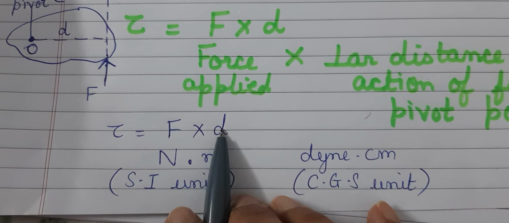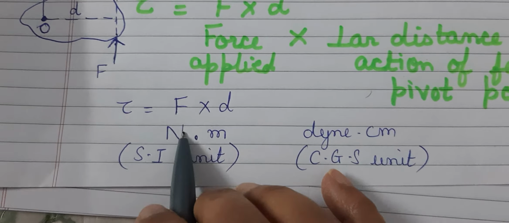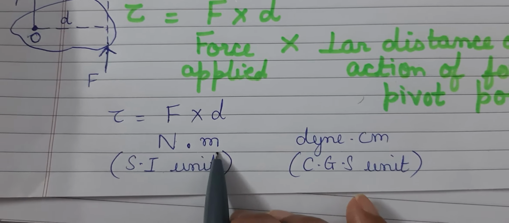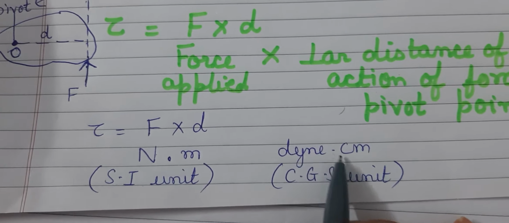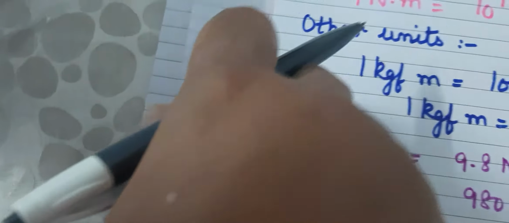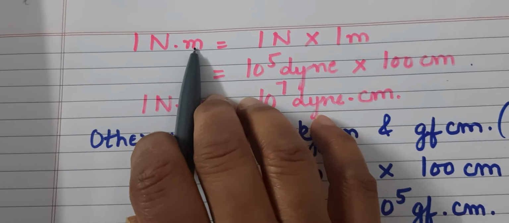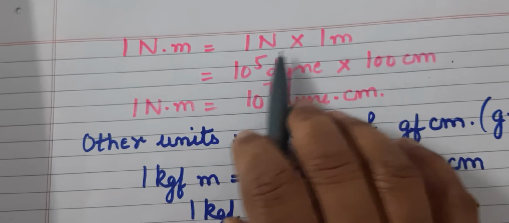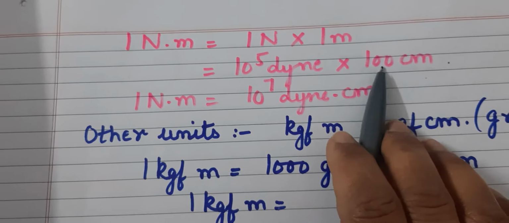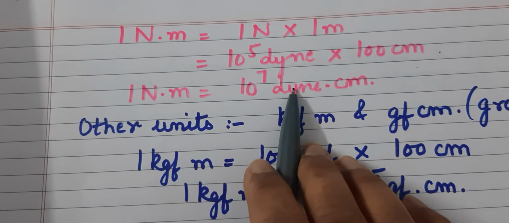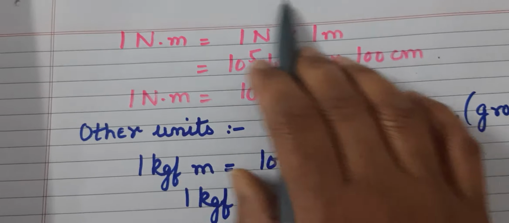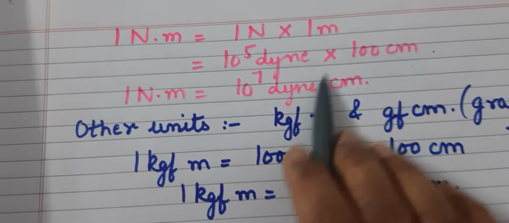Let's look at the units very quickly. The unit of force is newton, the unit of distance is meter. So the SI unit of turning effect of force is newton meter, and the CGS unit will be dyne centimeter. And of course, there is a relation between these two units. Let's see that also. 1 newton meter is 1 newton into 1 meter. We all know 1 newton is 10 to the power 5 dynes. 1 meter is 100 centimeters. When you add up the zeros, 1 newton meter is 10 to the power 7 dyne centimeter. This is the relation between the SI and the CGS unit of tau or moment of force.